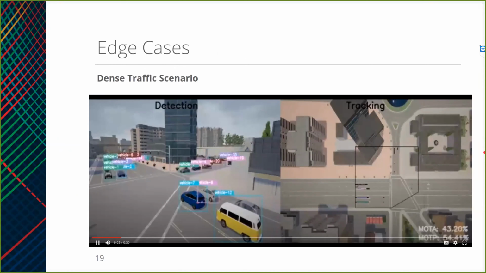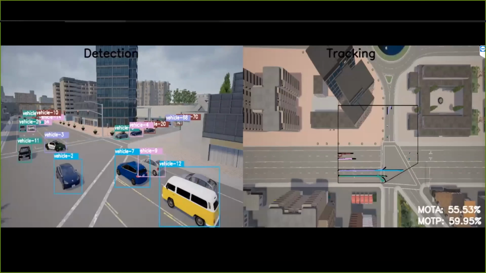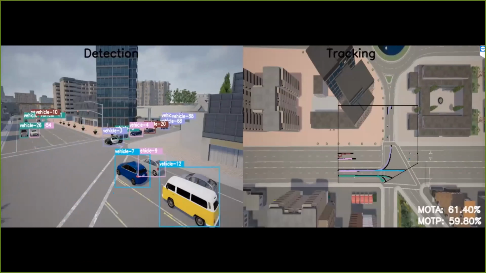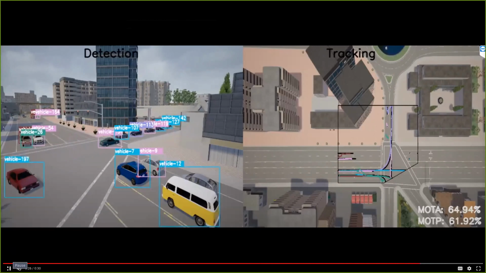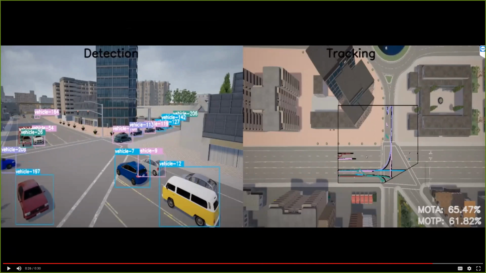I'll show another edge case. We zoom in on this. This is an edge case where we have a quite dense scenario, and we're running both the detection and tracking pipeline here. Here you'll see some interesting things happening at the far boundary of the polygon because of the homography transform, and also because of boxes being associated incorrectly to some other boxes, but it works mostly fine near the camera view.